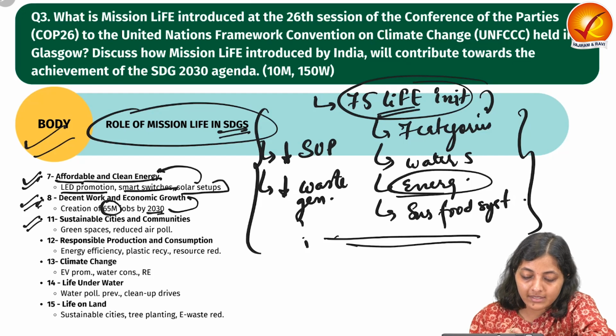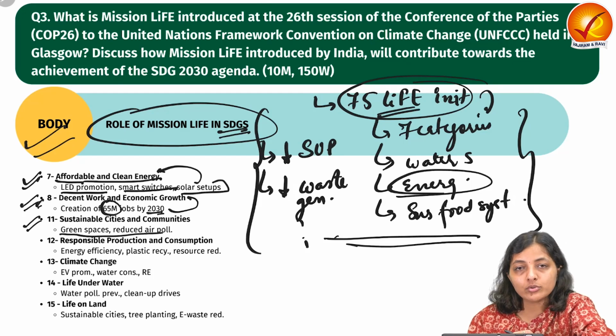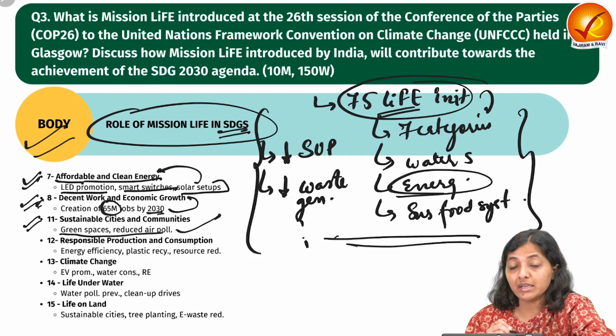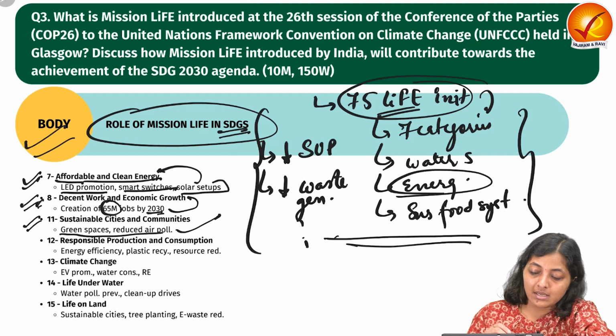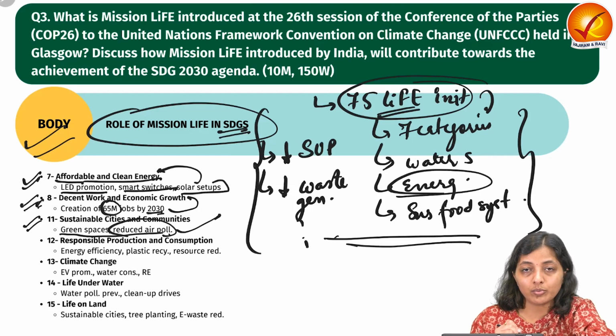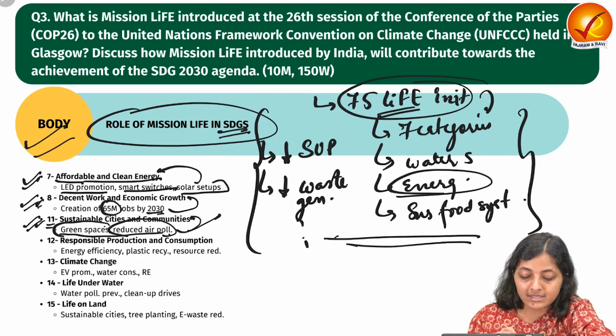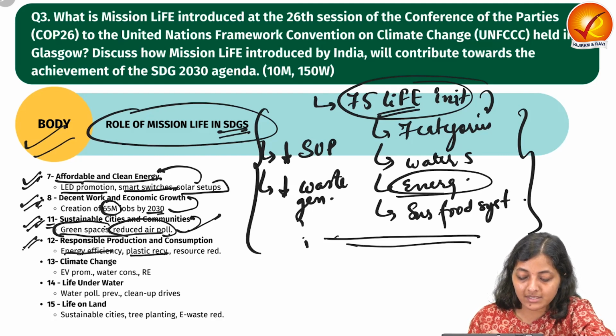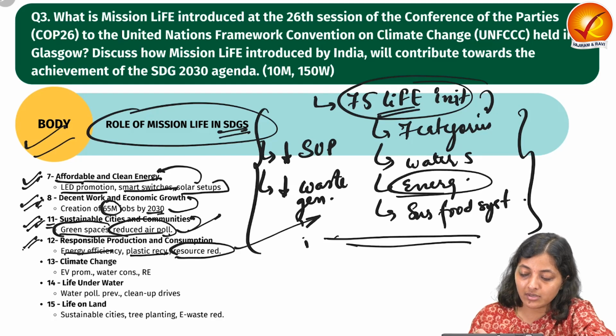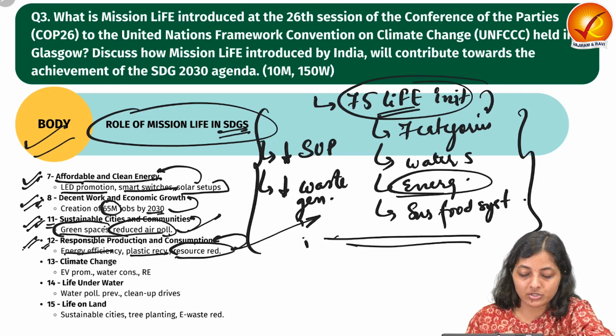Next is green spaces and reduced air pollution, because there are some individual initiatives for the bigger climate goals. So these include some reduced air pollution initiatives like green spaces. So it will enhance the SDG 11 goal, that is sustainable cities and communities. Then next is energy efficiency, plastic recycling, resource reduction. These LiFE initiatives will fulfill the 12th goal of SDG, responsible production and consumption.